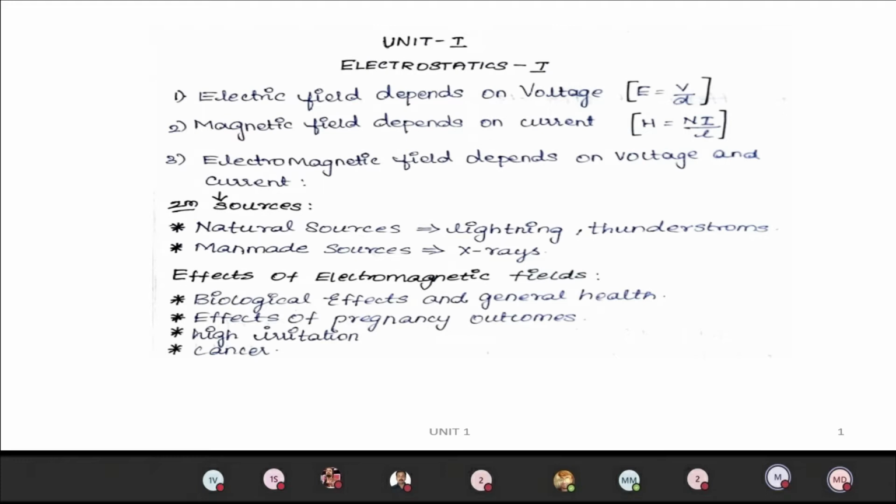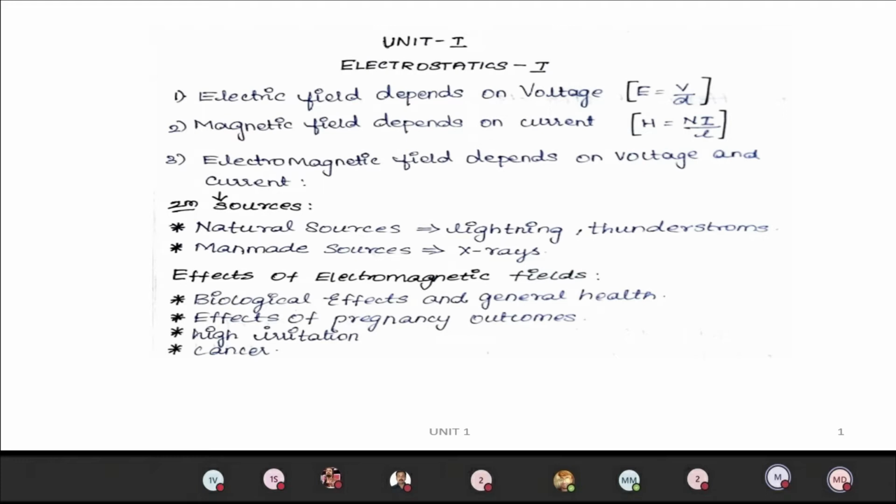Here you can see that E equal to V by d, electric field equals potential by distance. Similarly, magnetic field H equal to NI by L, where N is the number of turns, I is the current, and L is the length of the conductor.